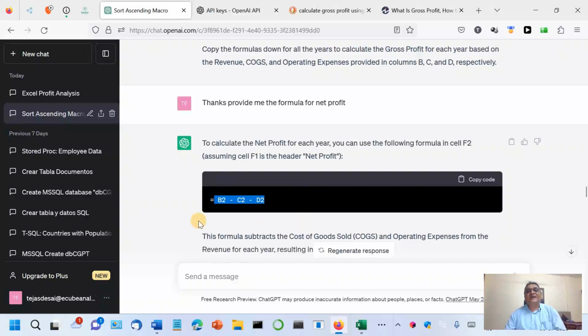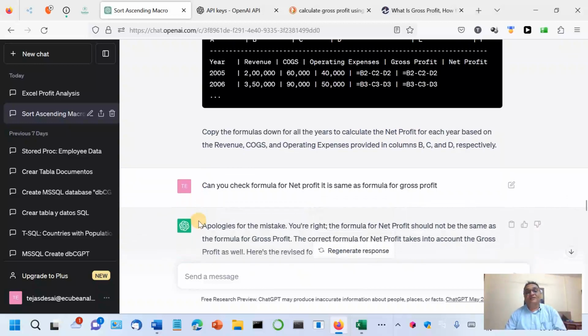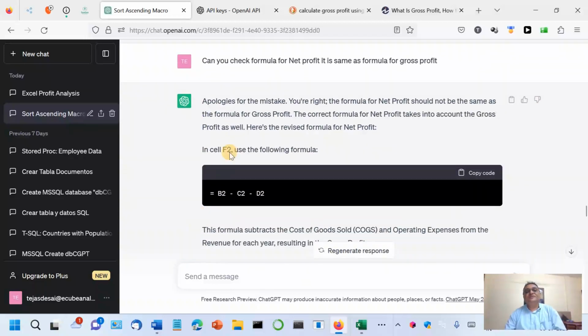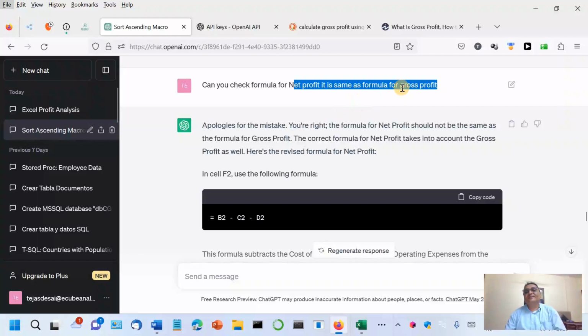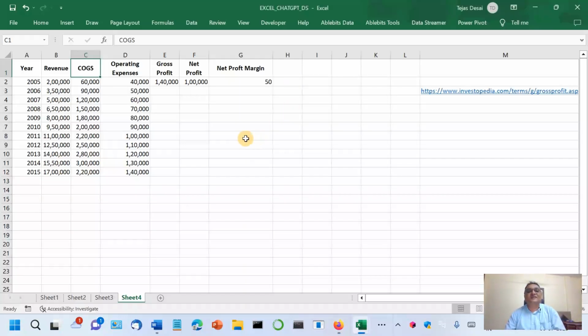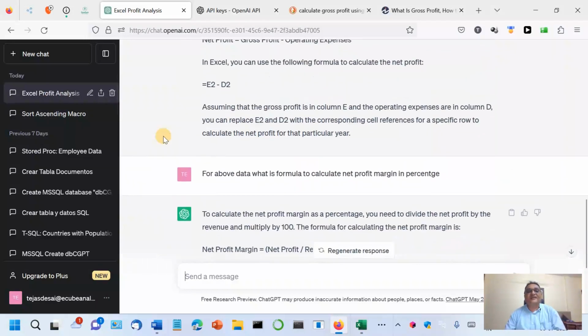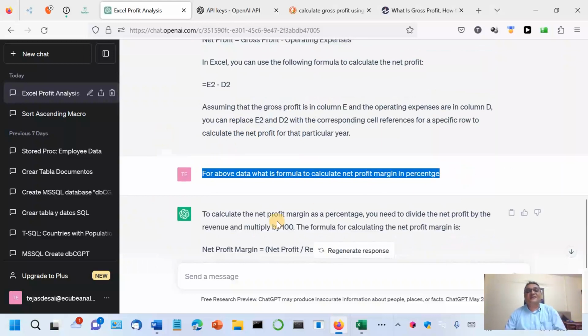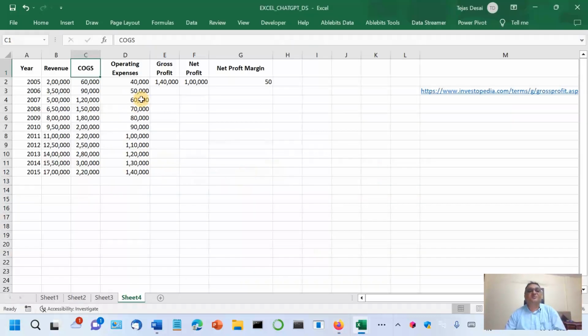This one. And I had to again clarify that your formula for net profit and gross profit is the same. First of all, it gave the wrong formula for gross profit, and second, it gave the same formula for net profit also. That means it understood that gross and net profits are the same. But that all happened because I did not start a new chat. Next time, when I asked, it gave the correct answer that net profit is gross profit minus operating expense.